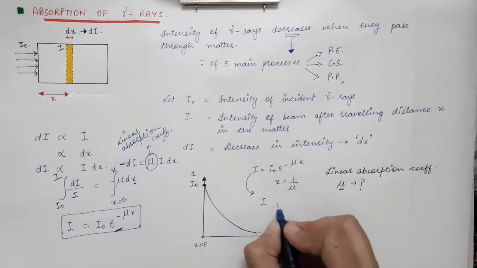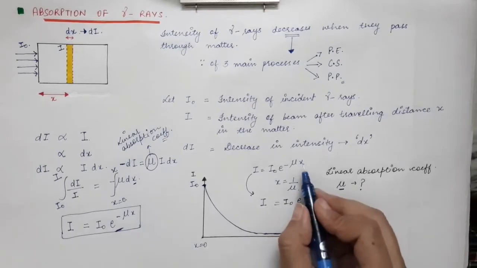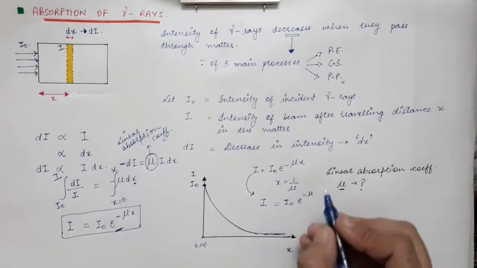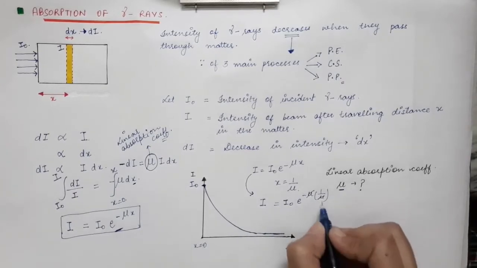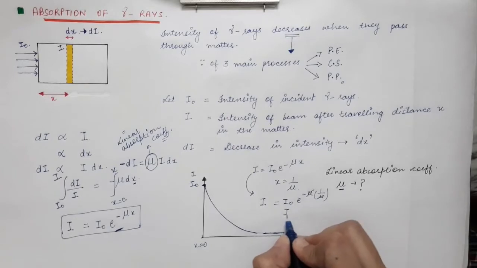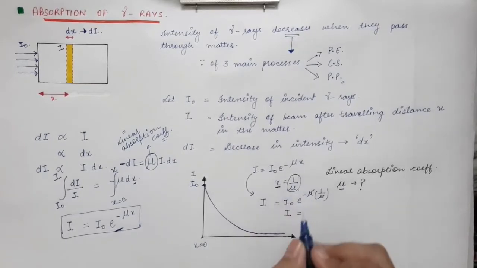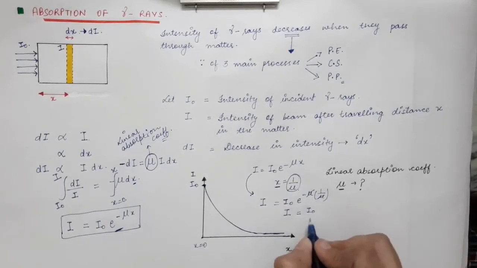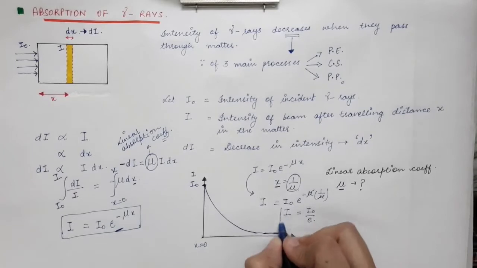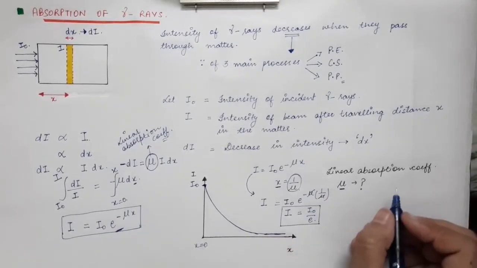The intensity will be I0 into e power minus mu as it is, and instead of X, I will insert 1 by mu. So this will cancel with this one, and I will get the intensity at this much thickness in the material. The intensity is given by I0 divided by e. So from here we define the linear absorption coefficient.